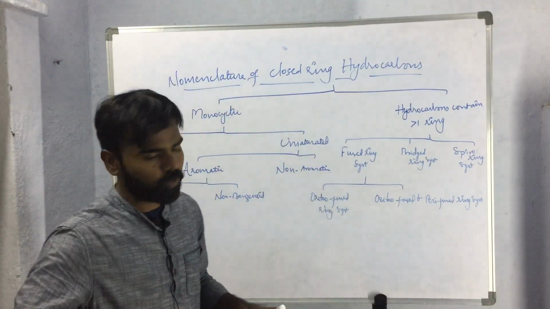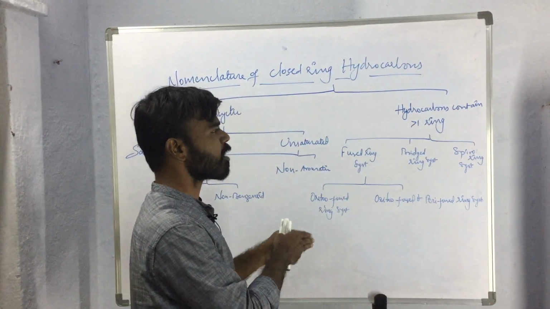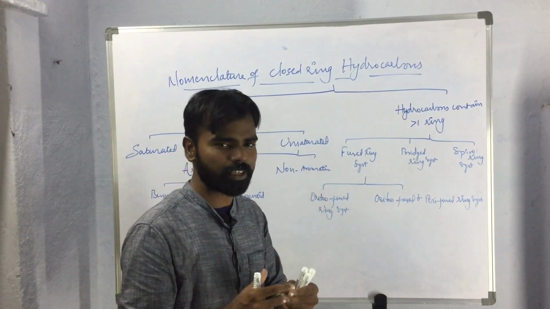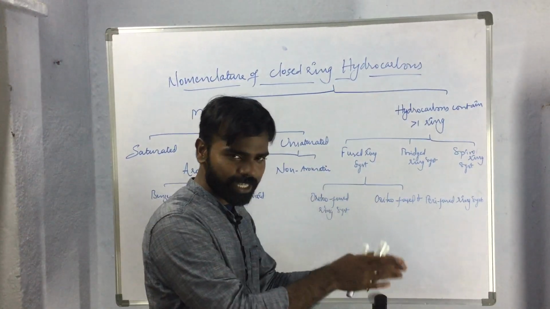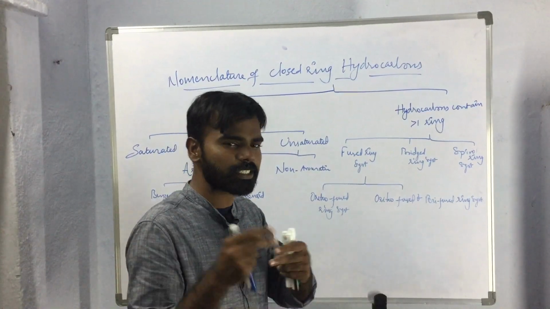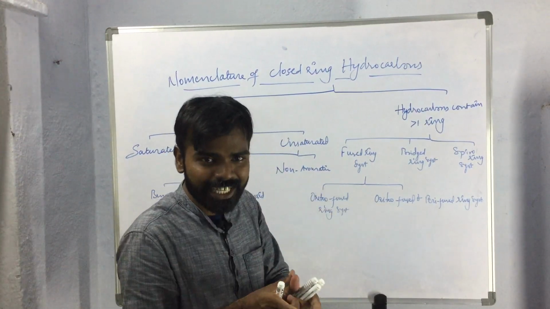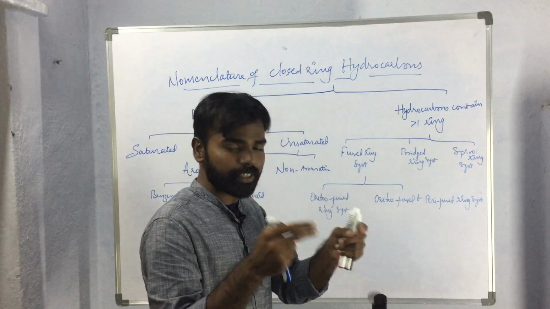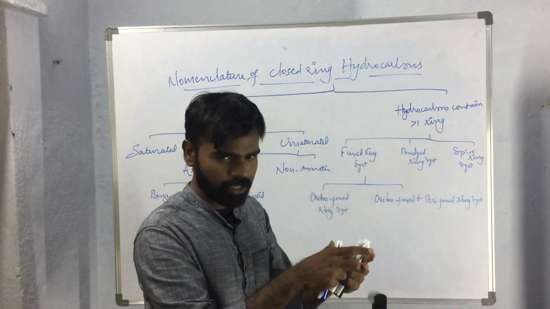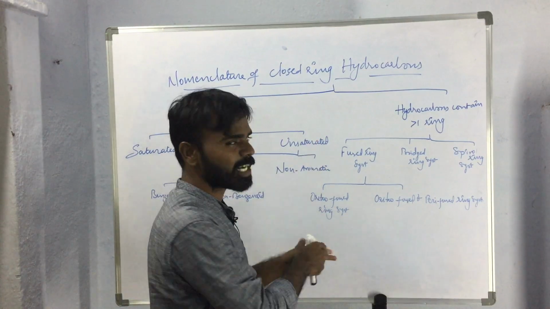Apart from this classification, we have another classification of these closed ring hydrocarbons as homocyclic compounds and heterocyclic compounds. Based upon their saturation, they are classified into saturated and unsaturated compounds. Unsaturated compounds, based on a property named aromaticity, are further classified into aromatic or non-aromatic compounds. Then these aromatic compounds, based upon the ring they are made up of, are further classified into benzenoid compounds and non-benzenoid compounds. That is the main classification actually, but this classification I wrote here to make the nomenclature easy.